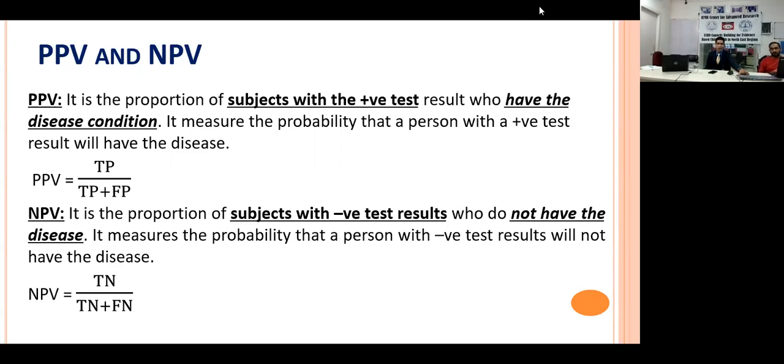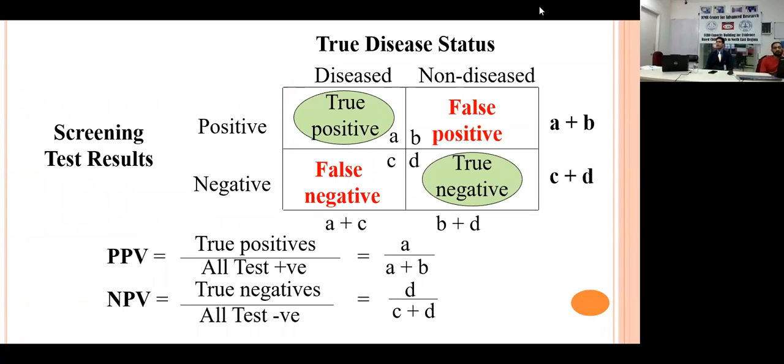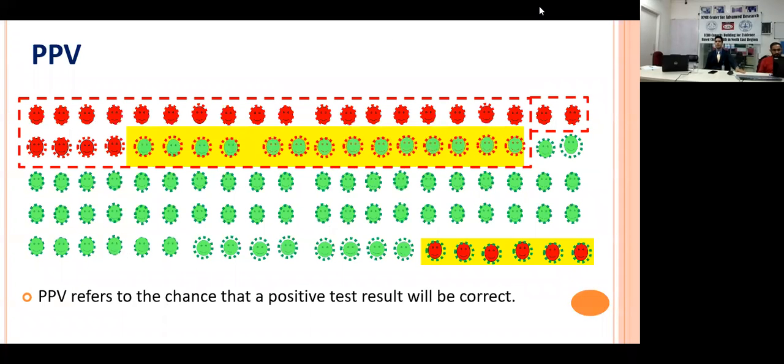Let us now see this in the light of the table we saw. I hope you know what positive predictive value and negative predictive value are. Now we are working row-wise. You see the screening test result positive. Our true positive numerator remains the same as it was for sensitivity, but the denominator changes: it is true positive plus false positive, because we only have access to the screening test result. We do not know the reality of the patient. Similarly for negative predictive value. Now let us see with the diagram.